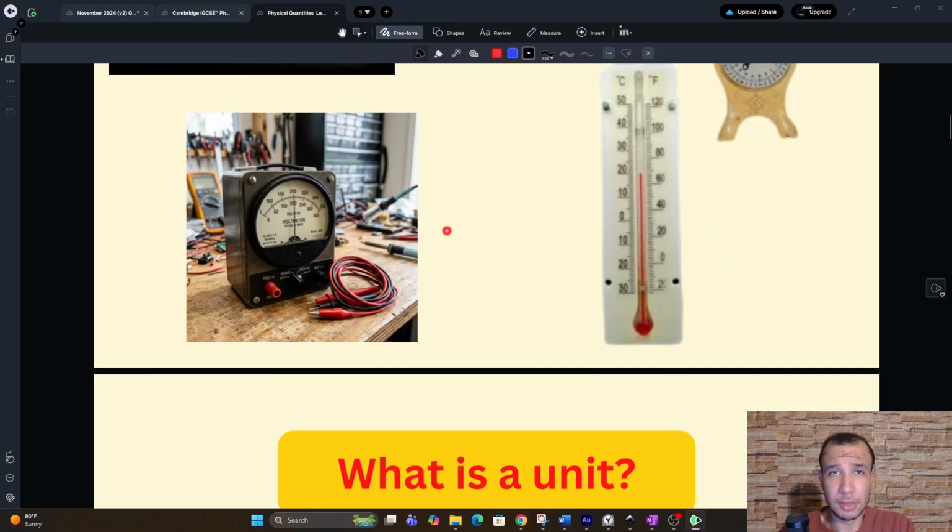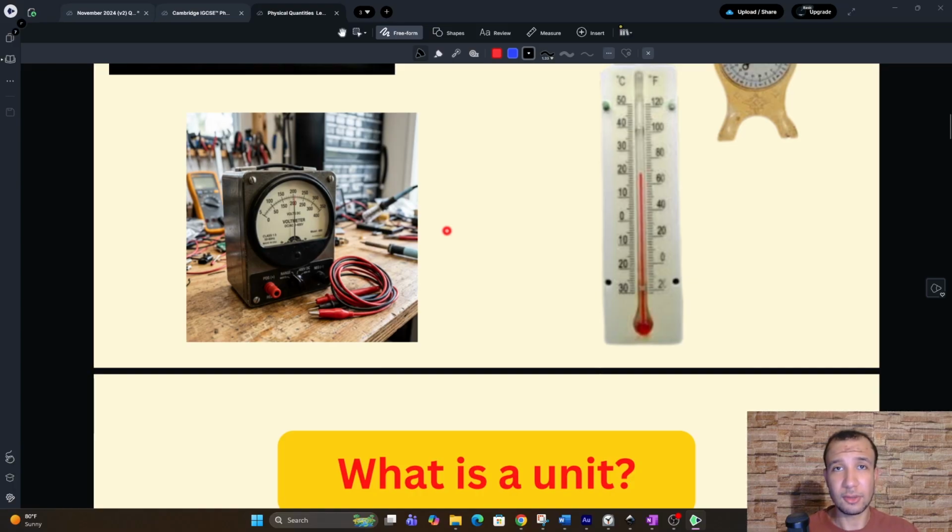Now that we've discussed the meaning of physical quantities, the meaning of a unit. Let's say you want to make a cake, and I know the recipe. You ask me how much sugar should I add, and I tell you, okay, add a lot of sugar. There's a problem here because my "a lot" most likely is not like your "a lot." Maybe I'm on a diet, so my "a lot" will be like 2 teaspoons or something. Your "a lot" could be 1 cup. This is very, very subjective.